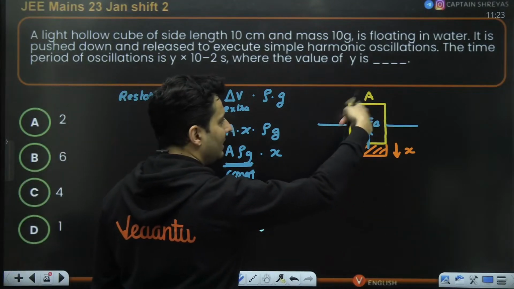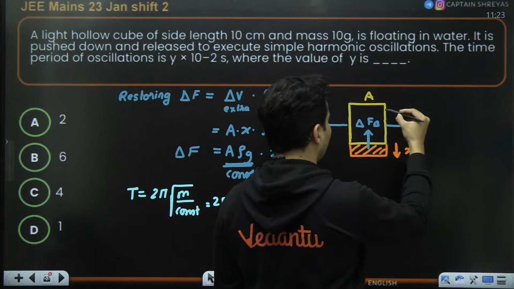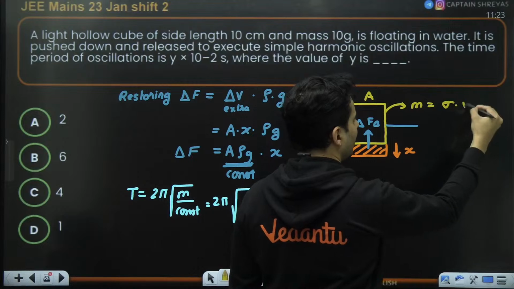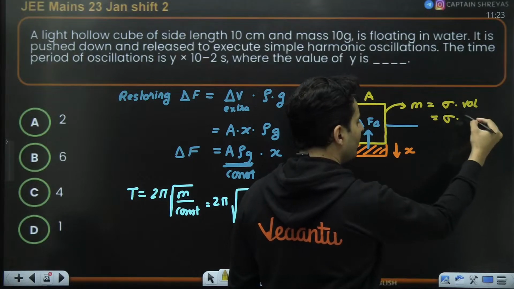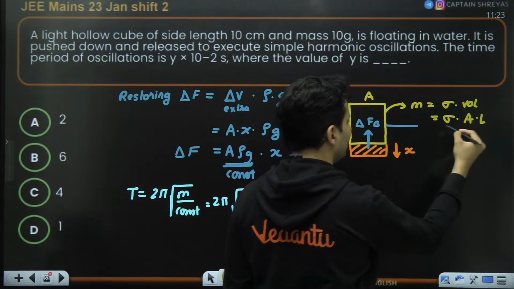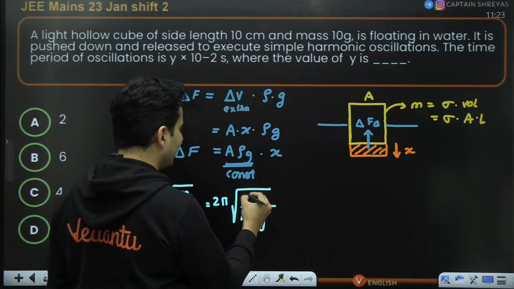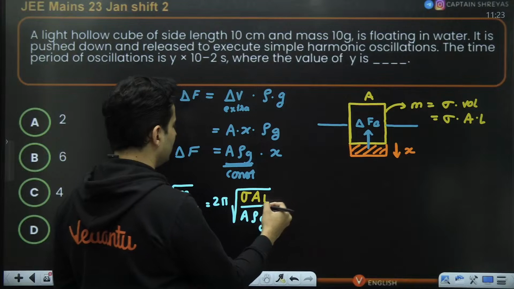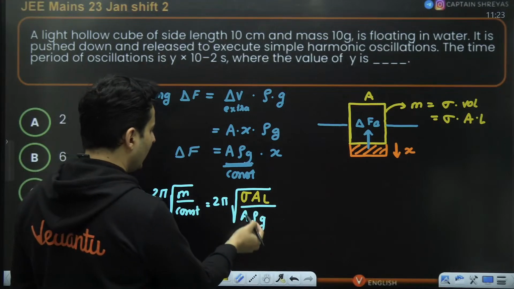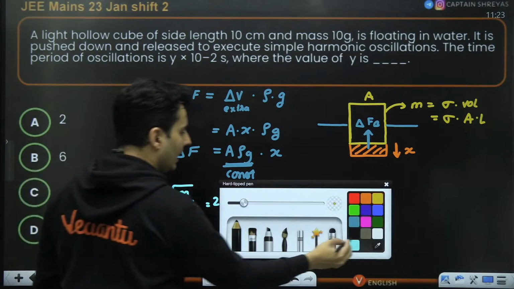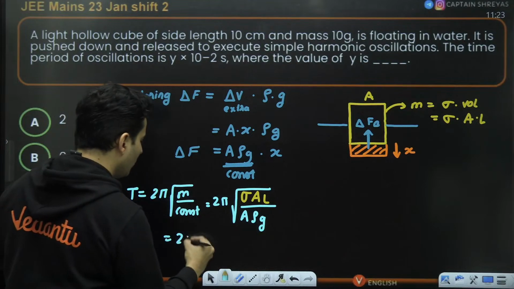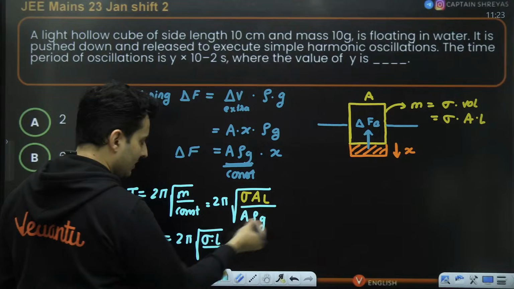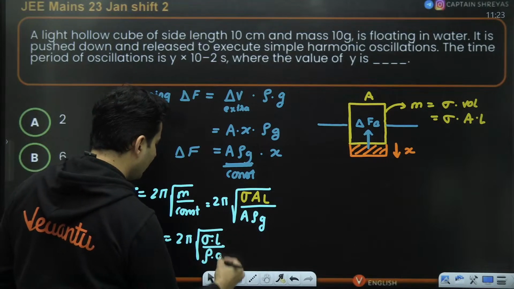The mass of this entire solid will be density of that solid into the volume. Volume is area into the height, which is A into L. So just put over here sigma AL, and of course that is the mass. Now area gets cancelled, and I am just left with 2 pi root of density of solid into the side length divided by density of liquid into G.